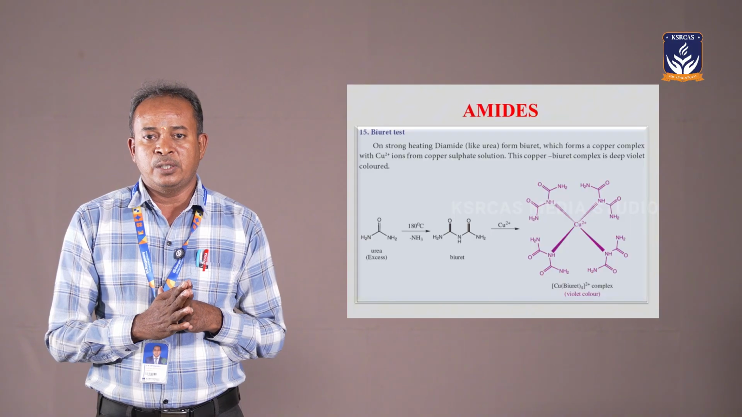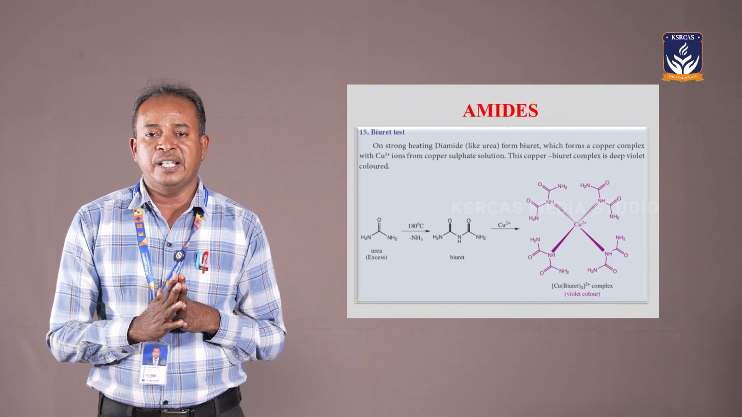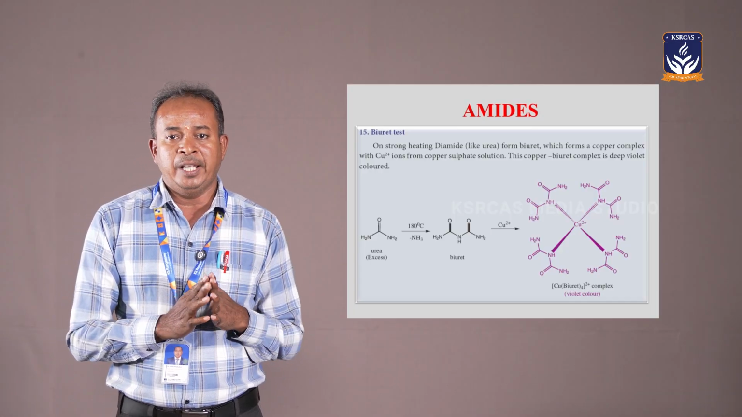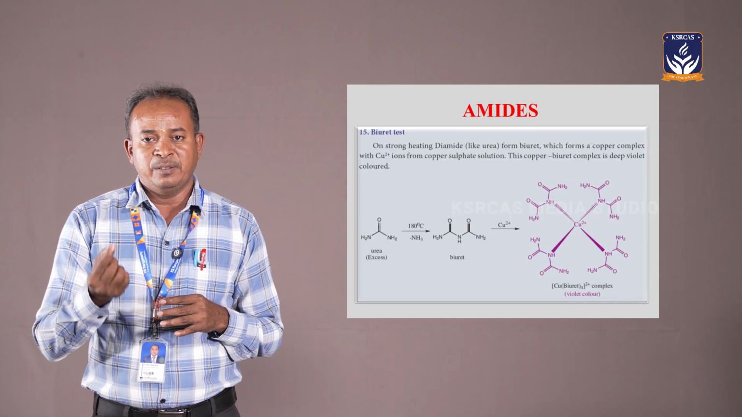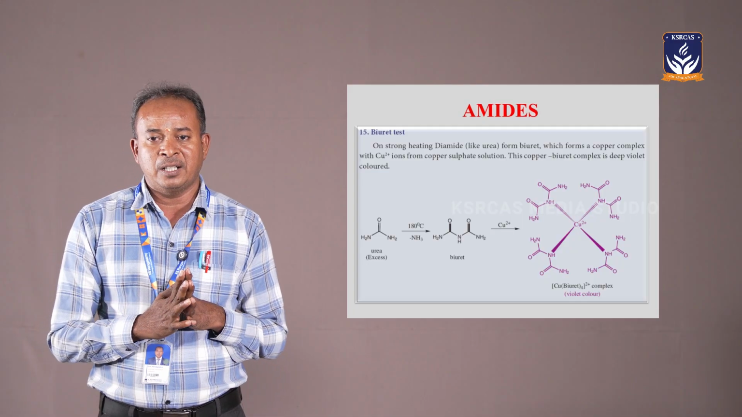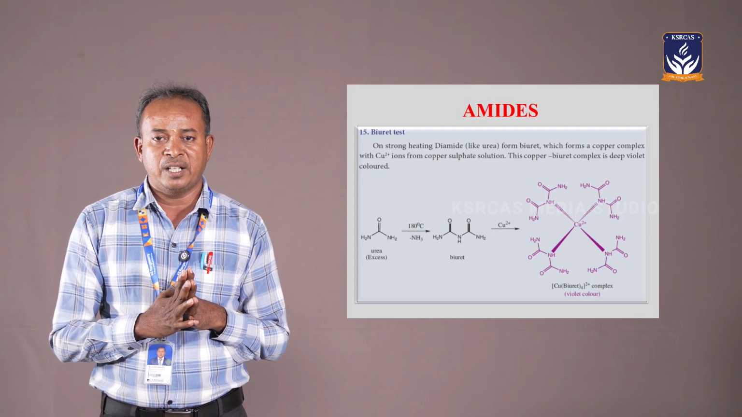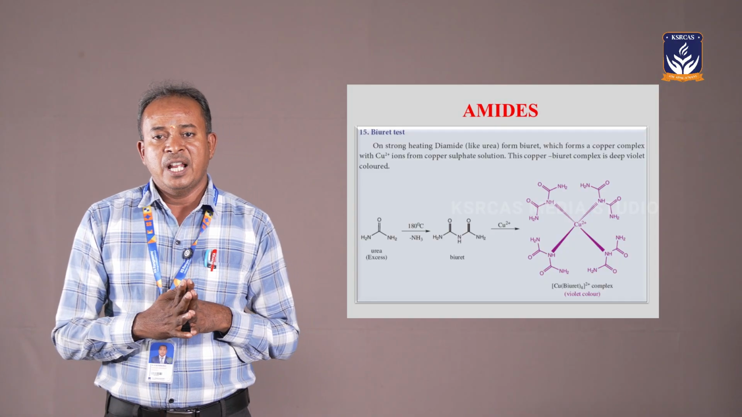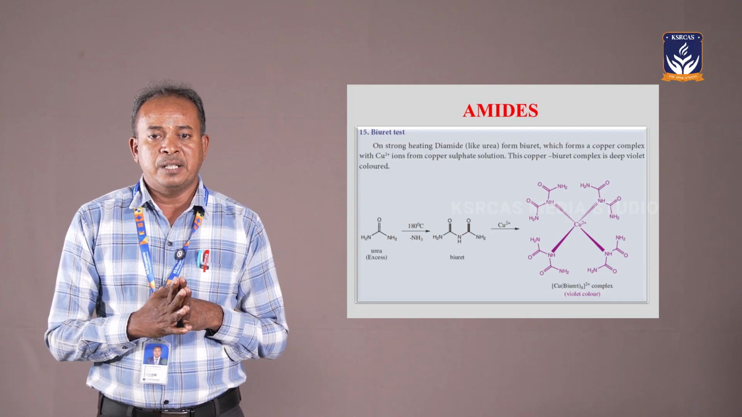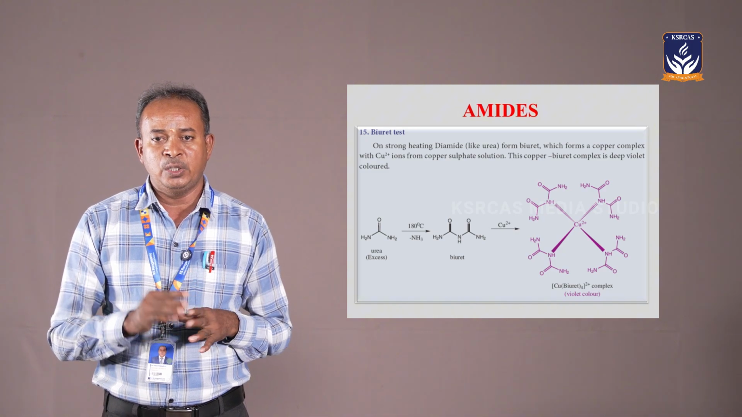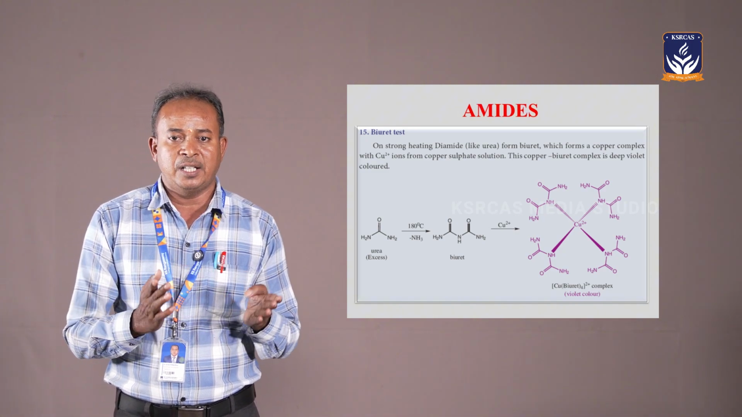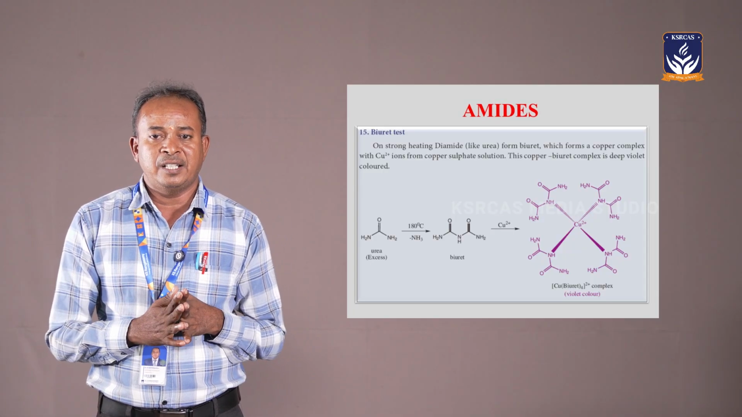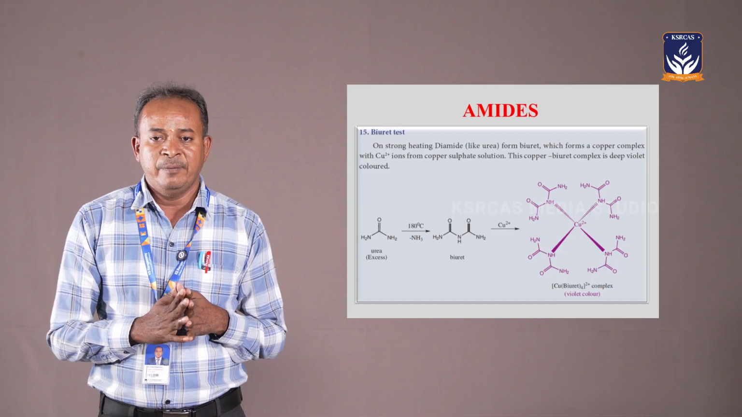According to this test, take a small amount of the substance in a dry test tube and heat it to boiling, so the ammonia gas will be evolved. Then dissolve it in a small amount of water and add Fehling's solution A. What is meant by Fehling's solution A? It means copper sulfate. Then add 10% sodium hydroxide solution to get a dark violet color. The dark violet color indicates the presence of diamide. Suppose the dark violet color is not obtained, the diamide will be absent.